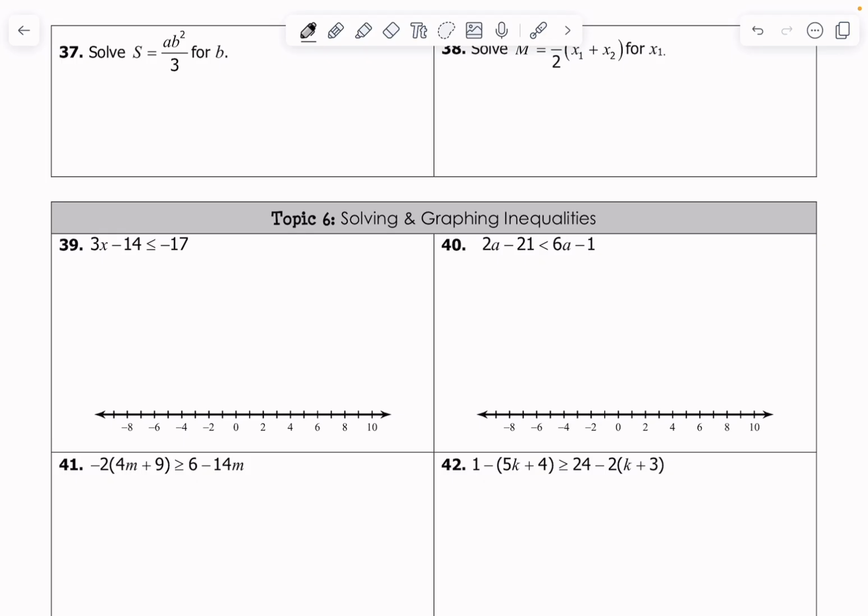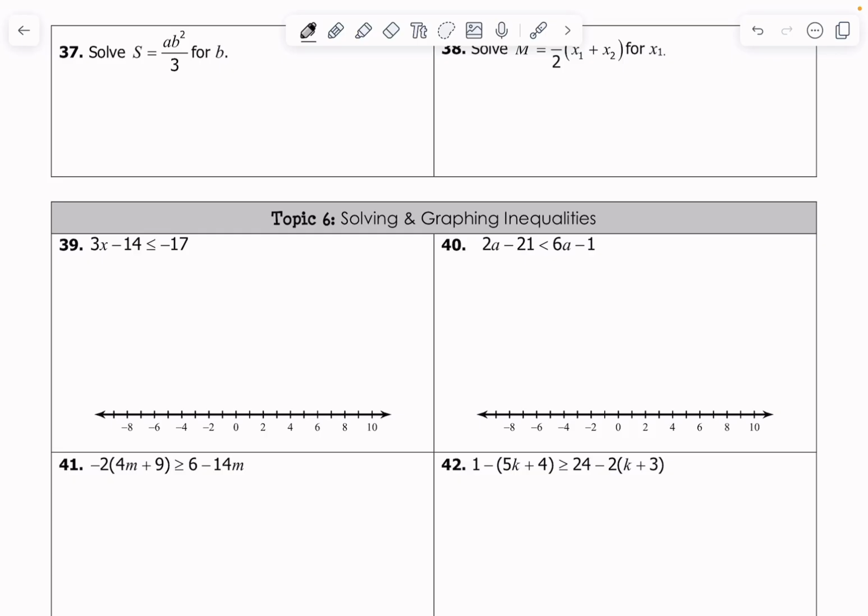And a great quote I have for this, it's actually by an unknown source. Nobody knows who said this. I'm going to claim it for myself now, if that's okay with y'all. It says this: life is not always about making the right choices. It's about making the most of the choices you have. And they say that because inequalities remind us that there isn't just one solution. Sometimes there are many solutions to these problems, okay? Very beautiful quote by Mr. Bivens there. So how do we solve these inequalities?